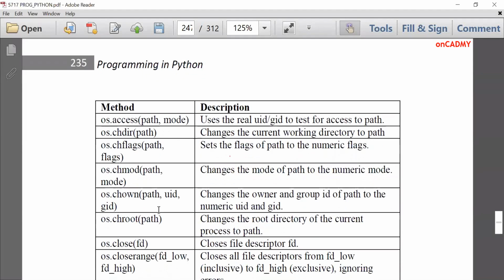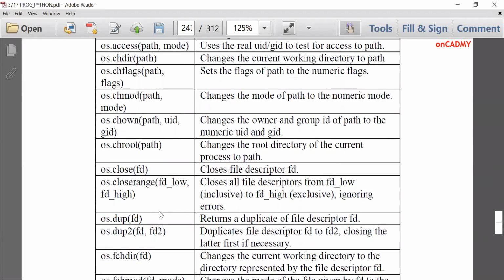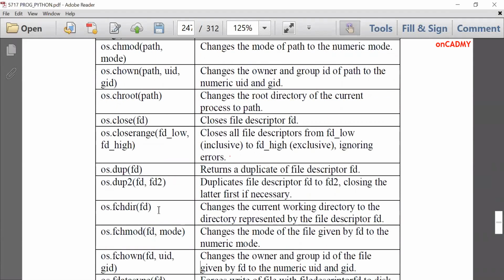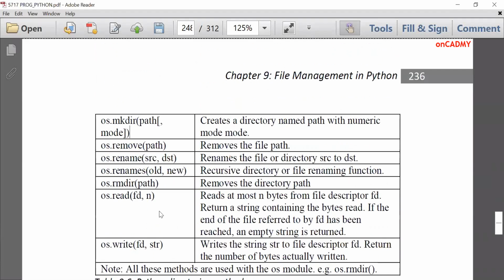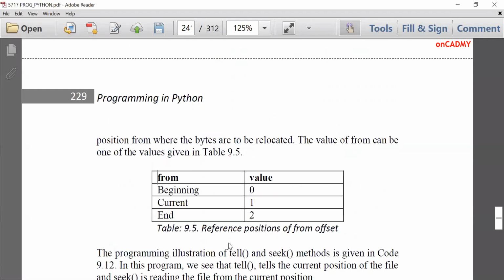These are various methods. According to our need, we can use them for advanced file management programming. See, there are various methods. All of them need to be used with the OS module. Fine. So this is all about directories in Python. We have already studied files in the previous lecture, and now the files chapter is also completed.